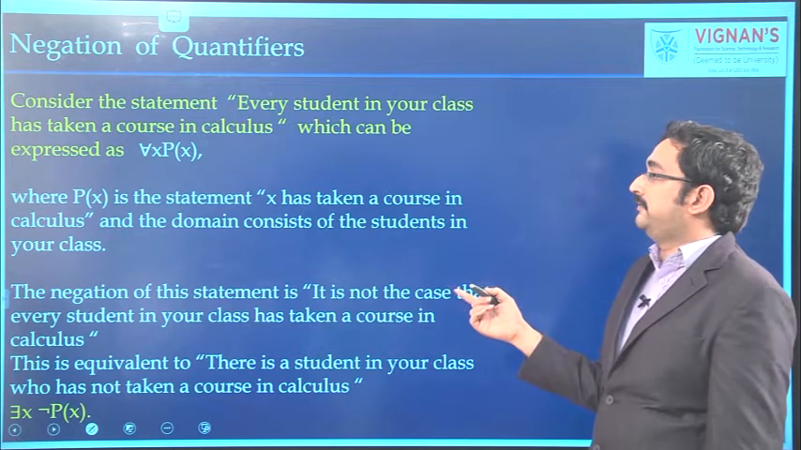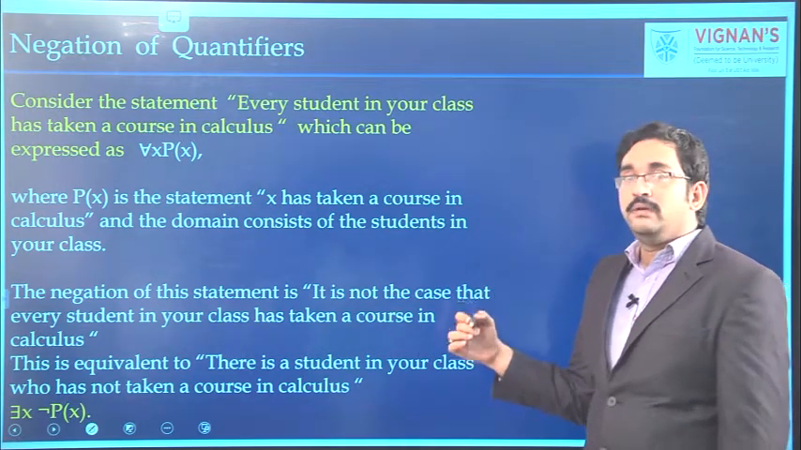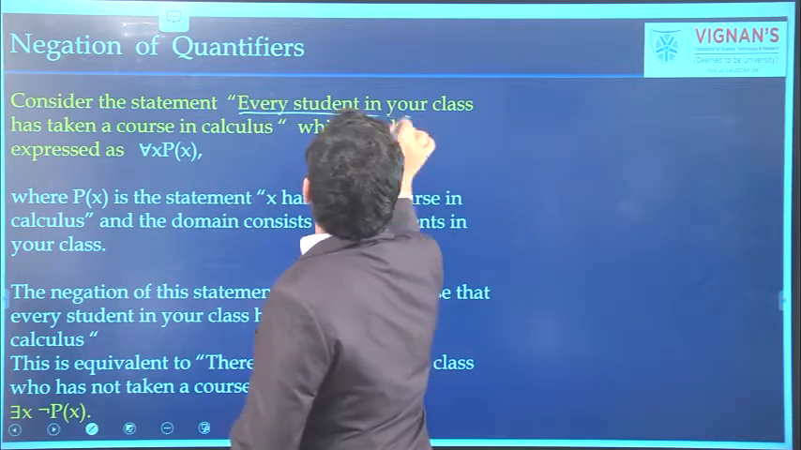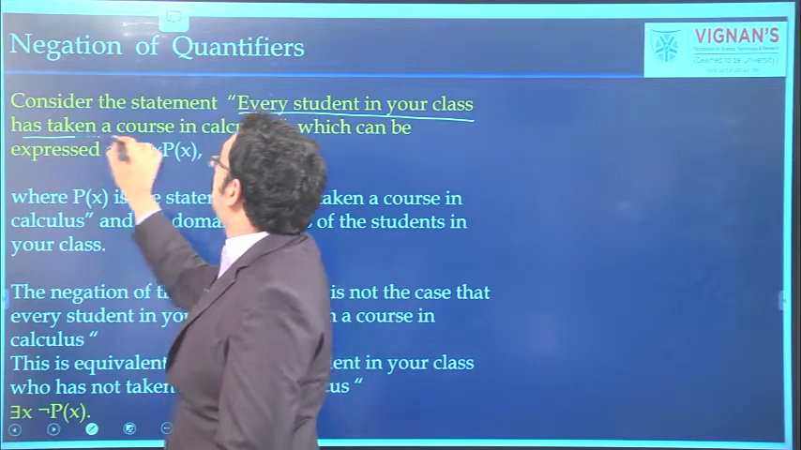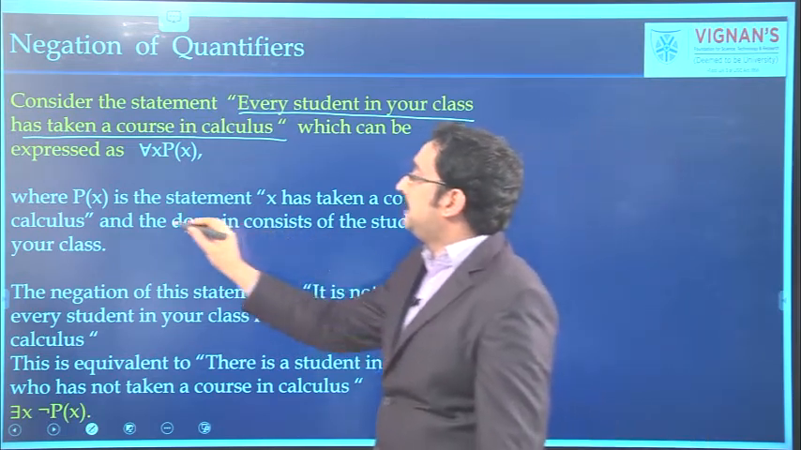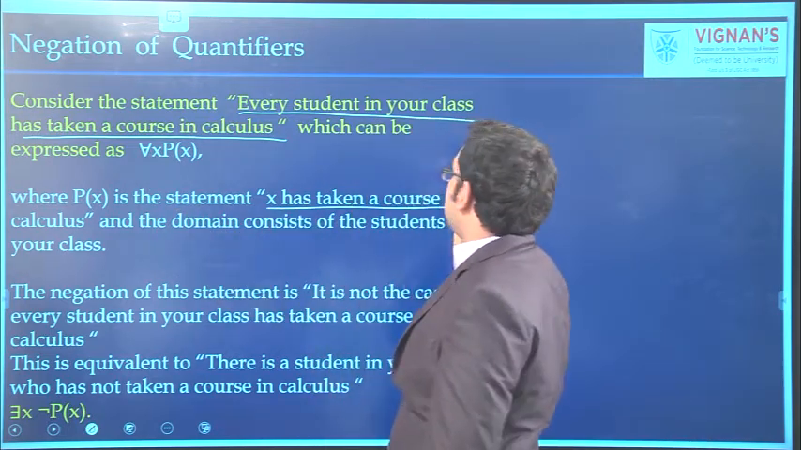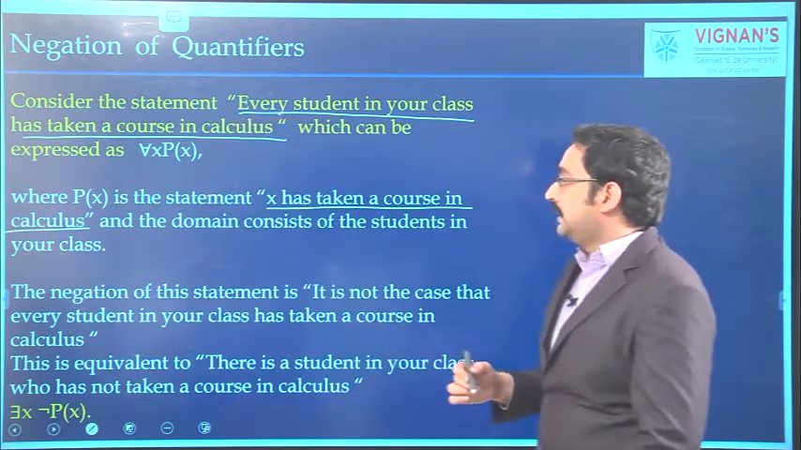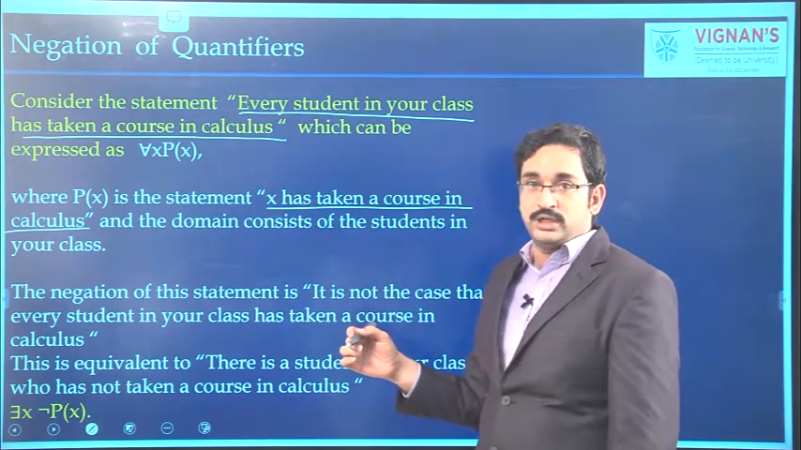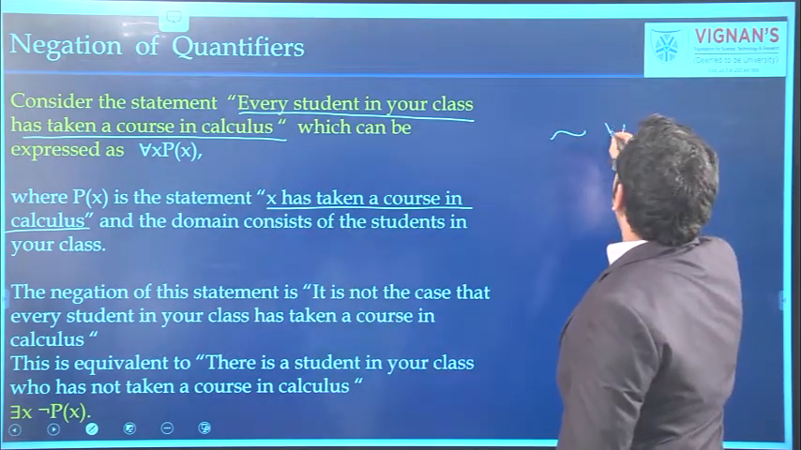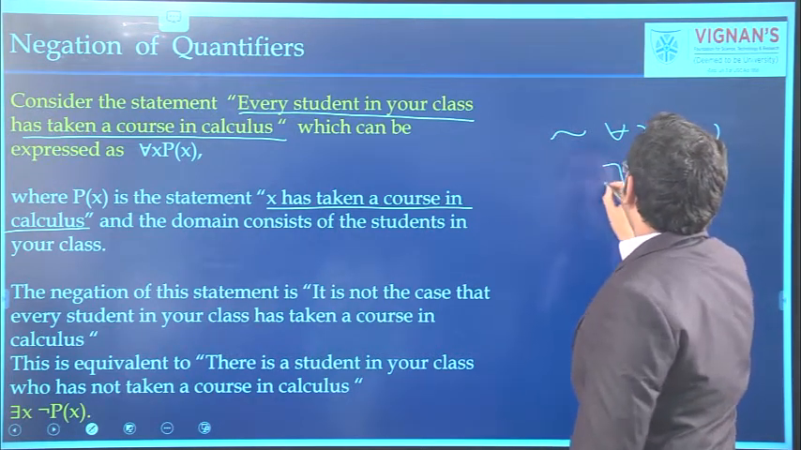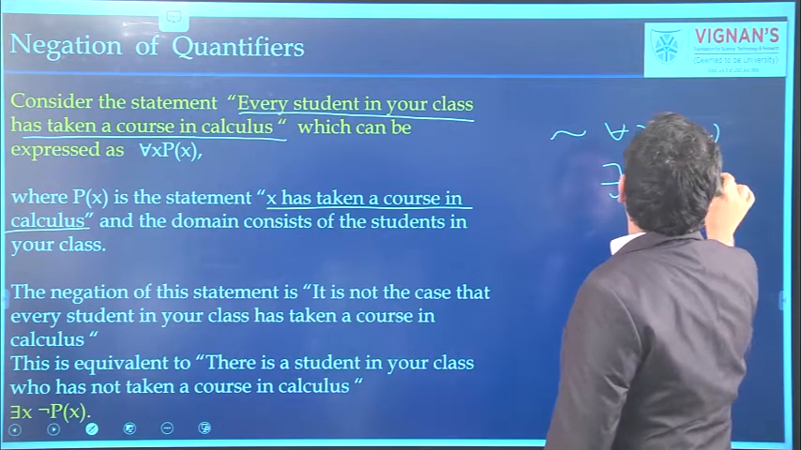Next, negation of quantifiers. Here some statements are given, and we have to express the negation. Here the statement is, every student in our class has taken a course in calculus. If we take the domain as all the students and assume P of x as x has taken a course in calculus, the given statement can be expressed as for all x, P of x. We have to find its negation. So the negation of for all x, P of x can be written as there exists x, negation P of x.